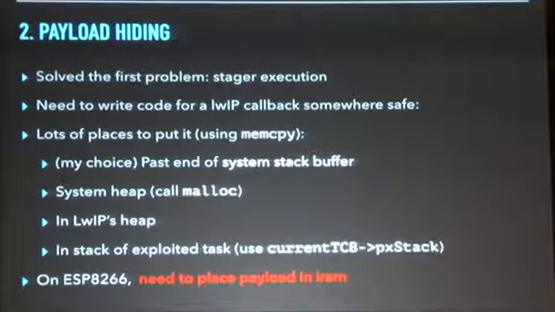I should mention on the LX106, the core on the ESP8266, we have fewer options. That core requires that code that's being executed needs to be put in a specific region of memory called instruction RAM. So in that case, we'd need to put this payload there and use ROP before we can hook it into the operating system.